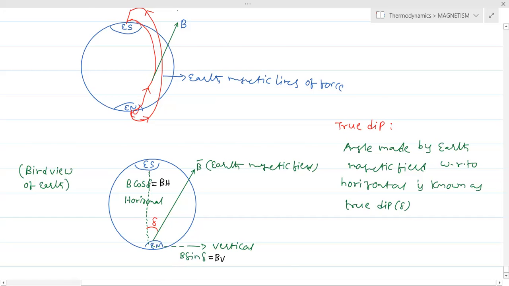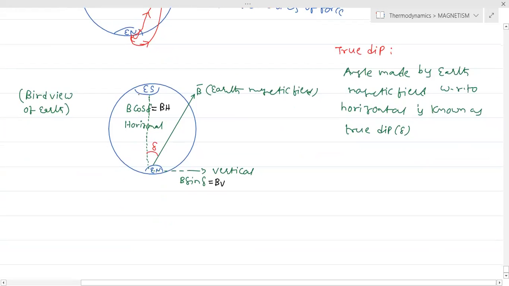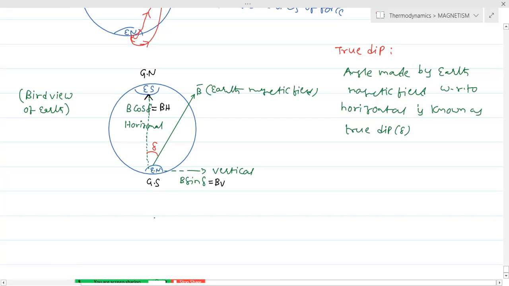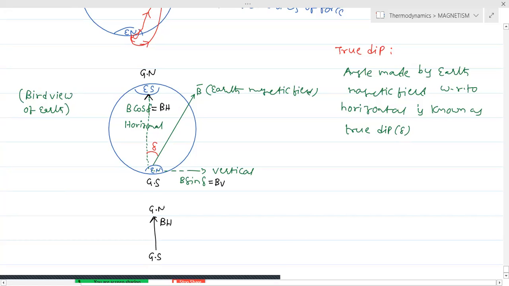You can see from the diagram, this is the direction of BH. The south pole is nothing but geographic north, and this is geographic south. So BH is always from geographic south to geographic north.